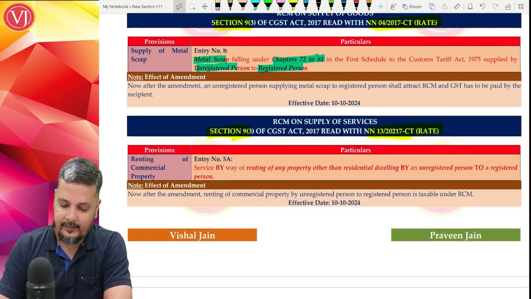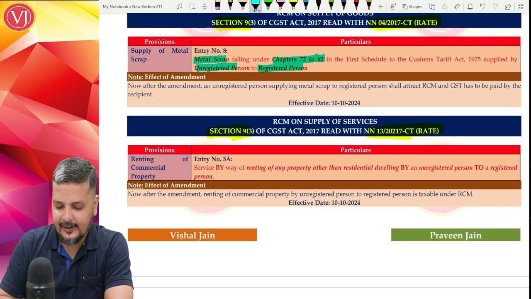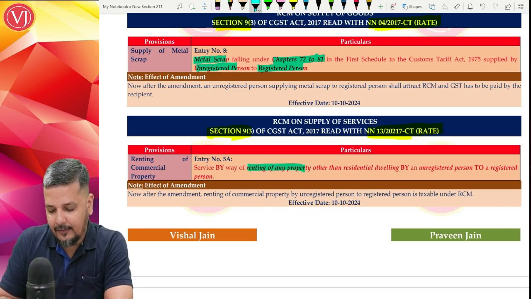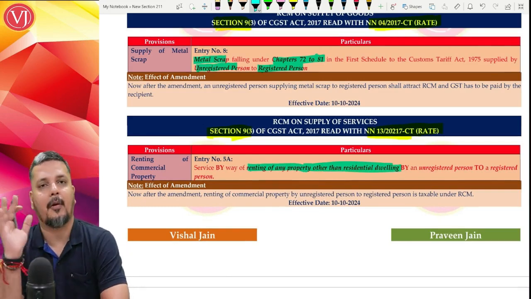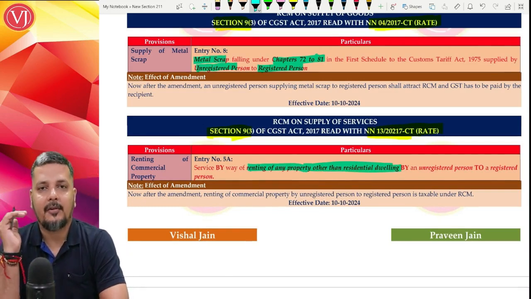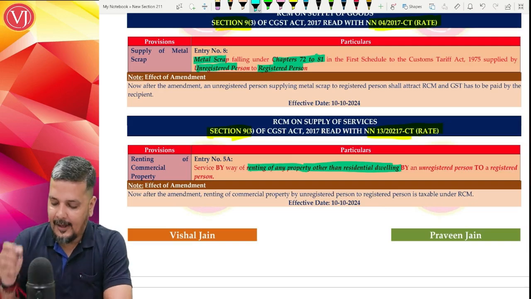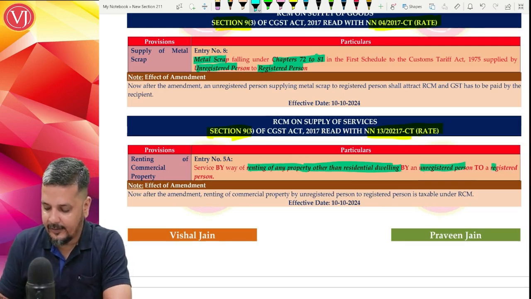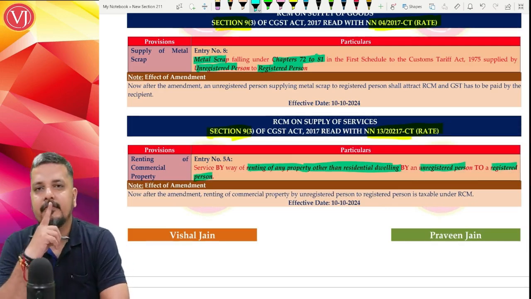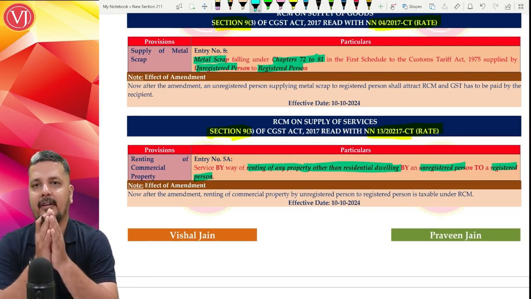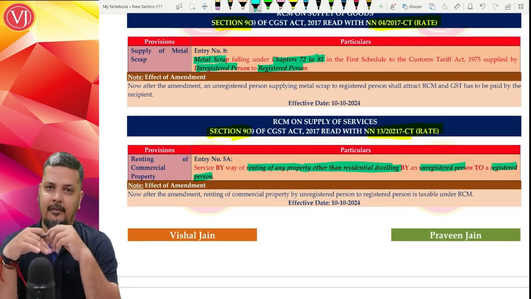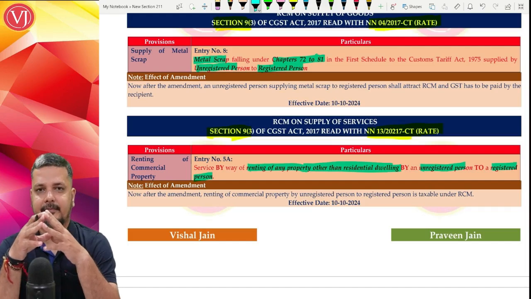Now what is it trying to tell? It is telling that supply by way of renting of any property other than residential dwelling, which means they are talking about renting of commercial property. Renting of commercial property by an unregistered person to a registered person. Again, more or less it looks the same, but the same logic holds good when it is RCM and when it is FCM.